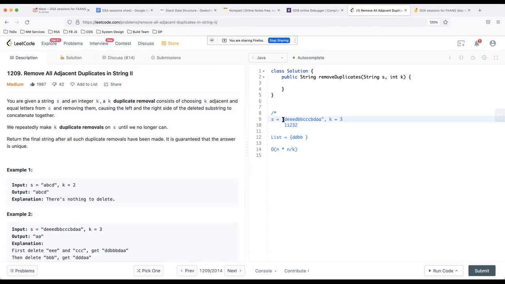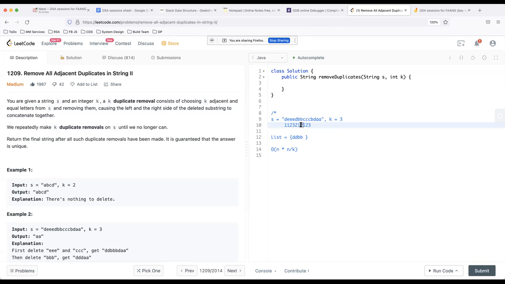Then this B comes, the frequency of B is 1, the second B is 2, and then C is 1, 2, 3. As soon as the third C comes, I will remove all these C's, and then start again. The previous letter I got was B, which is 2. So I'm going to compare the next B with this B, and it is the same.